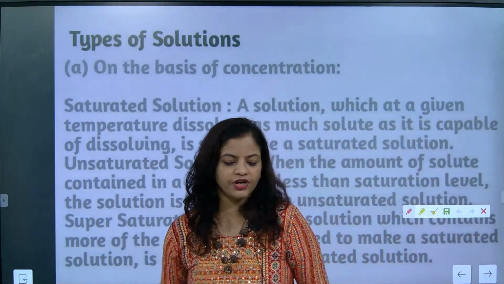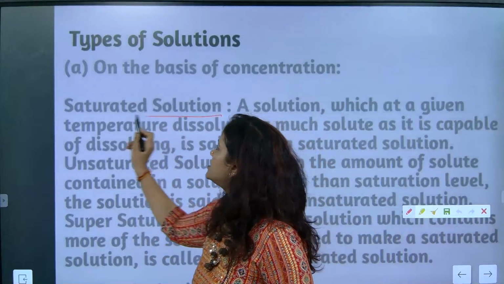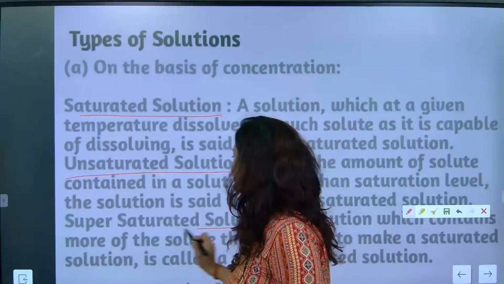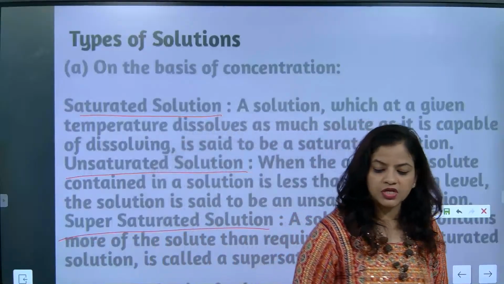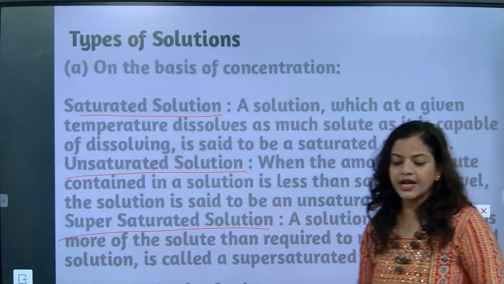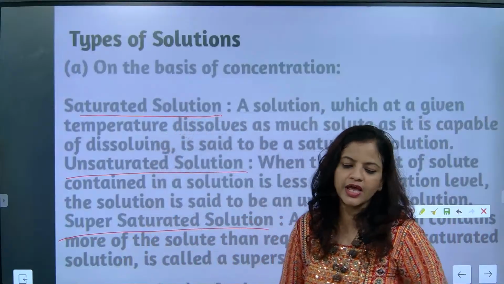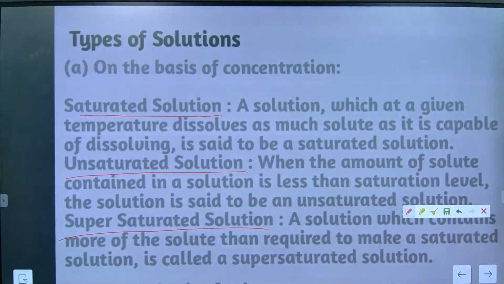So there are three different types of solutions we are going to talk about: saturated, unsaturated and supersaturated solutions. How many types of solution are we going to talk about? Saturated, unsaturated and supersaturated solutions. Okay. Now first we are going to talk about saturated solution.